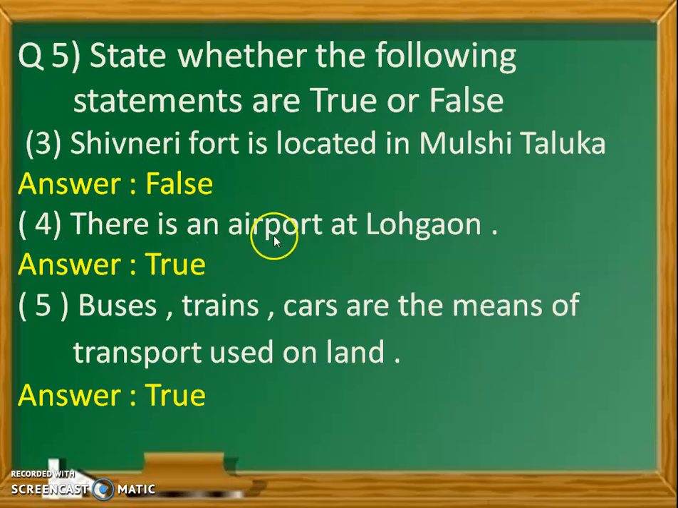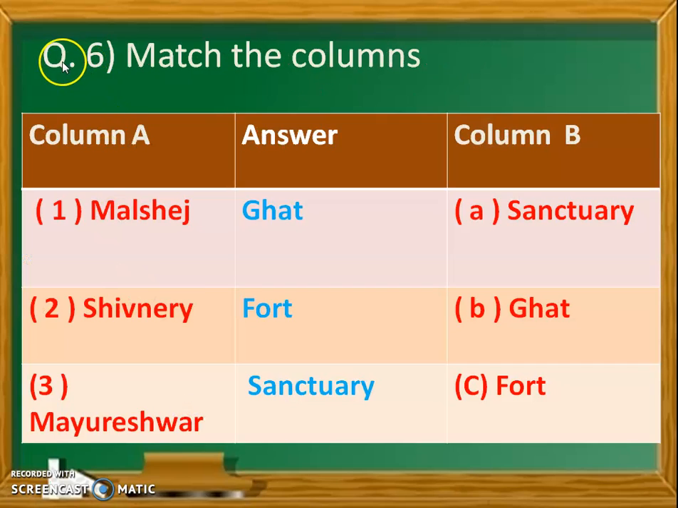Number 4. There is an airport at Lohgaon. This is true. Number 5. Buses, trains, cars are the means of transport used on land. This is true. Question number 6. Match the following. Column A is Malshej, Shivneri and Mayureshwar, and column B is Sanctuary, Ghat and Fort. Malshej is Ghat, Shivneri is Fort and Mayureshwar is a sanctuary.